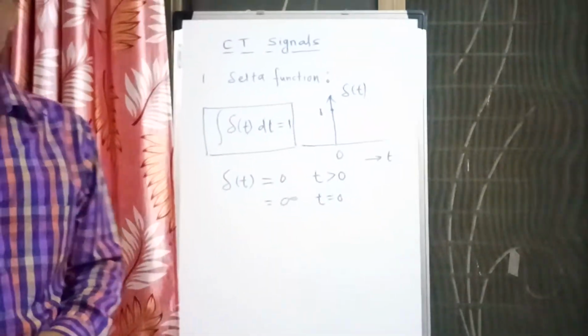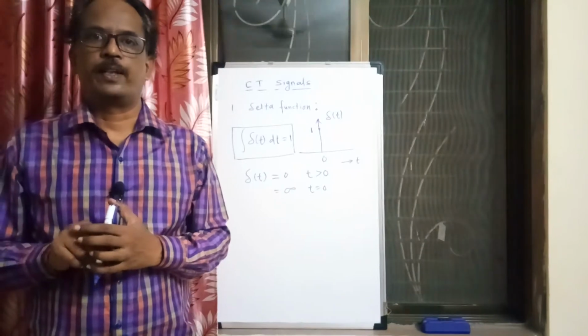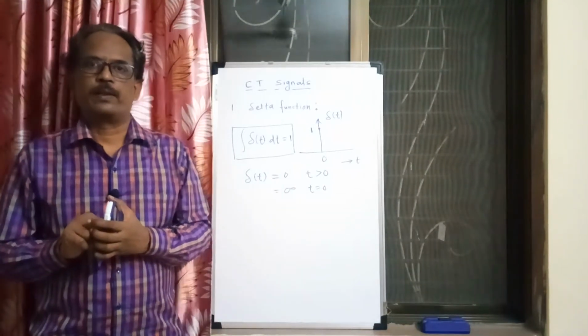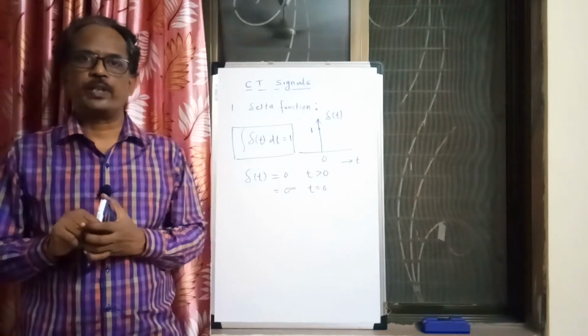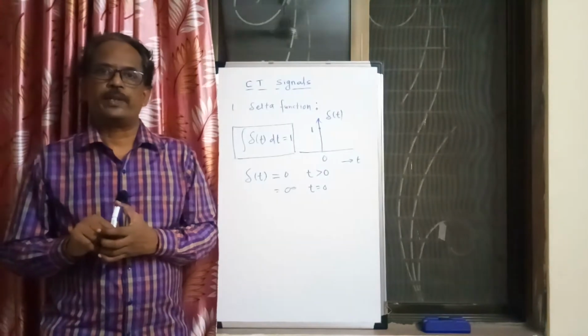So the delta function is totally different compared to the delta function in the discrete domain. In the discrete domain, the amplitude of the delta function was 1. Here the amplitude is infinity at t equal to 0, and it is 0 everywhere else.